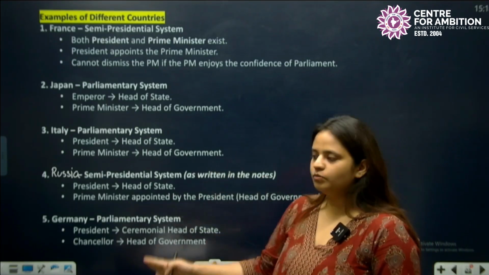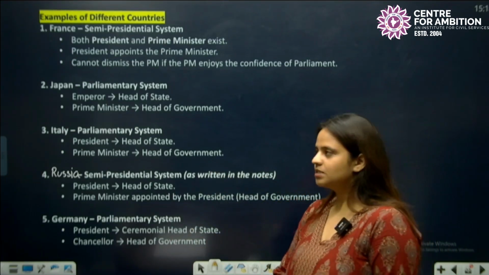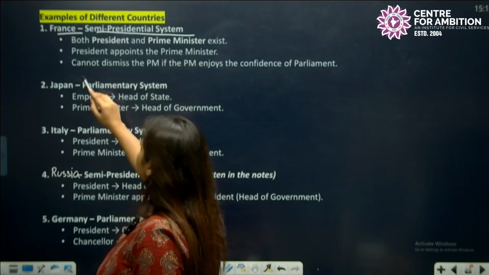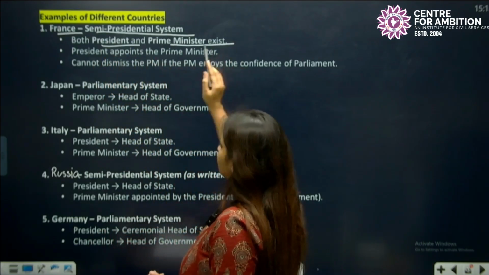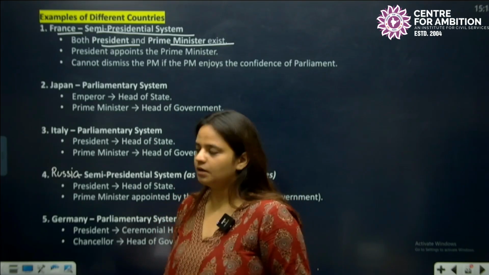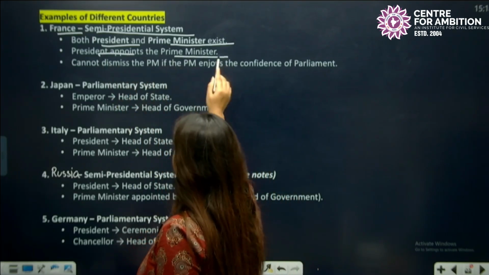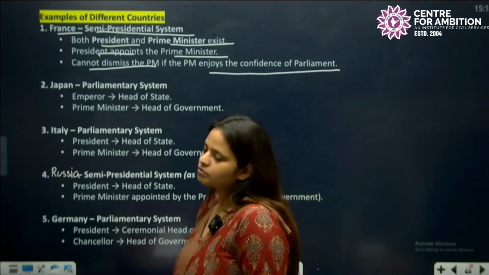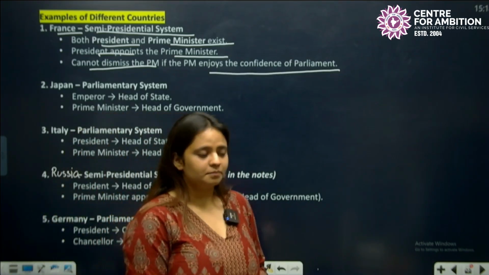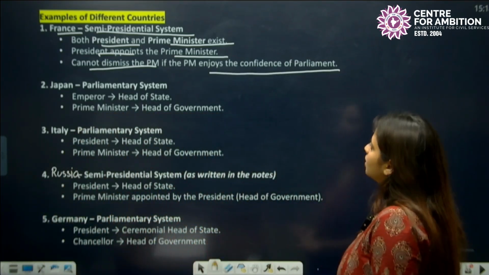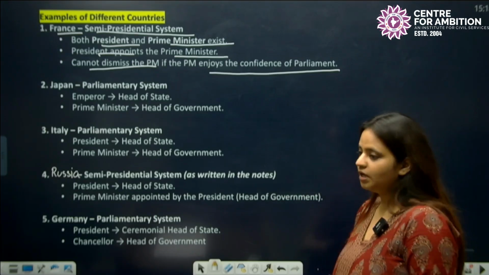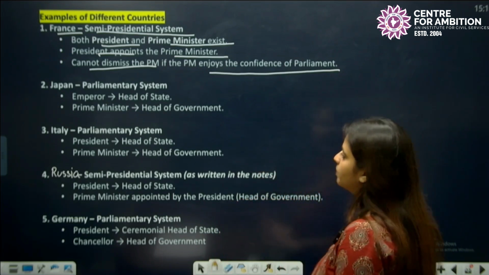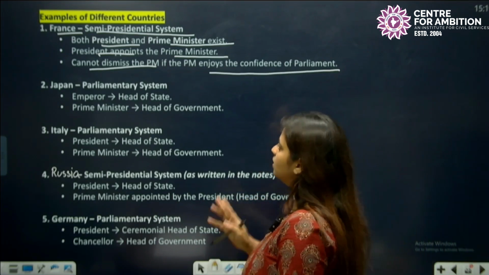For example, I have given you the list of examples that are mentioned in NCERT. France has a semi-presidential system, which means both president and prime minister exist. France has both president and prime minister. The president appoints the prime minister, but cannot dismiss the PM if the PM enjoys the confidence of the parliament. If the PM enjoys the confidence of the parliament, then the president cannot dismiss the PM.